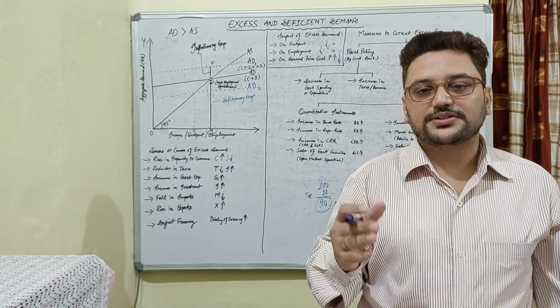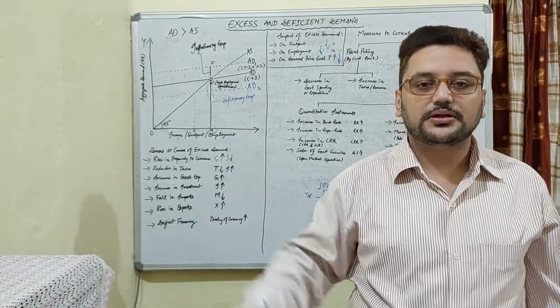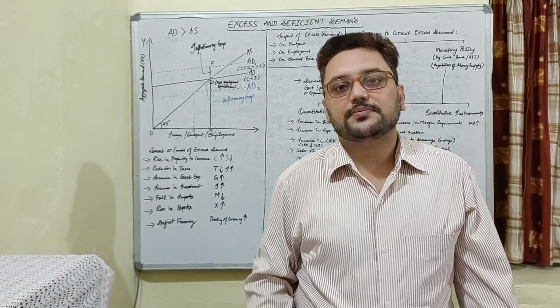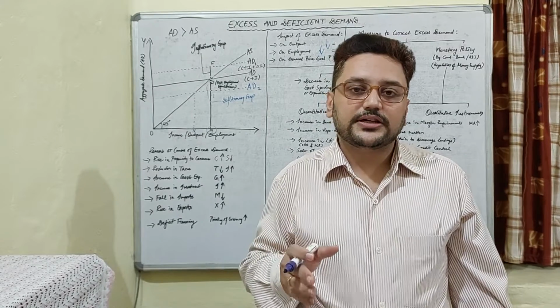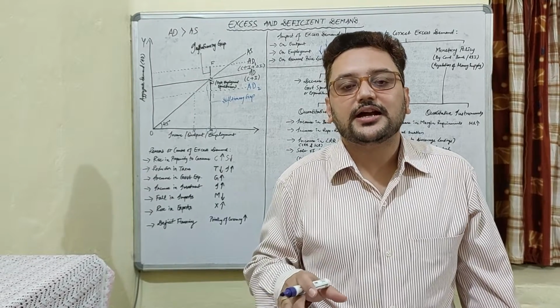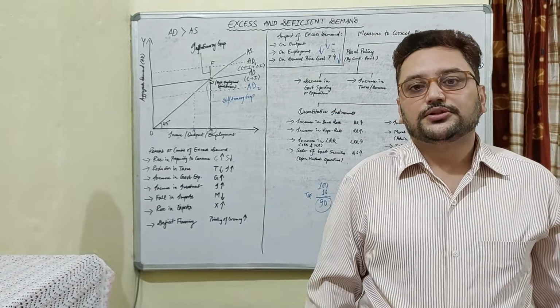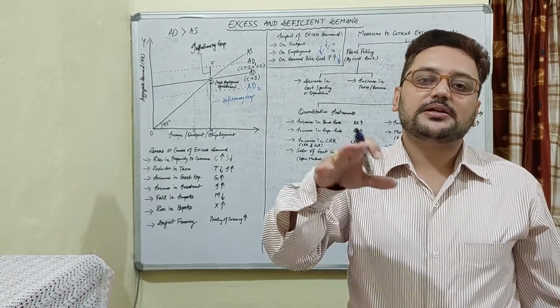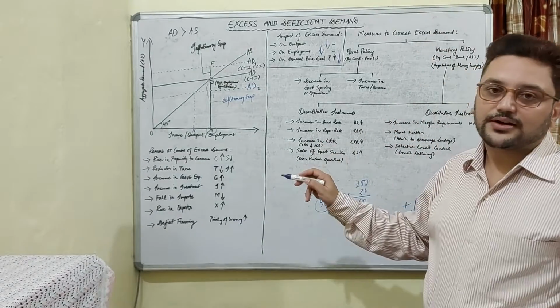The commercial banks will charge a higher interest from the people for giving loans to the general public, and the general public will take a loan only if it is very necessary, otherwise they will try to avoid the loan and wait for the interest rates to go down. So the money supply in the economy will eventually decrease with an increase in the bank rate or the repo rate.